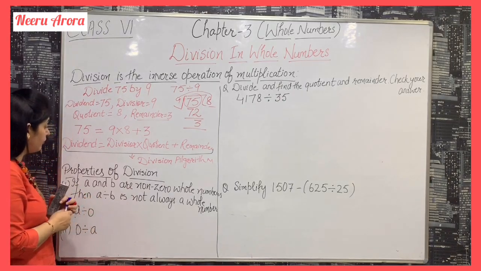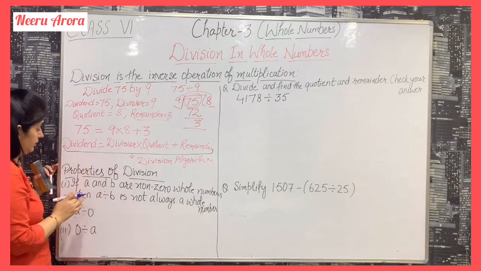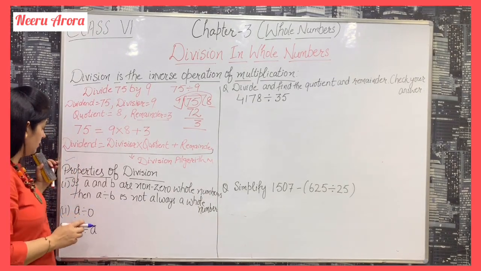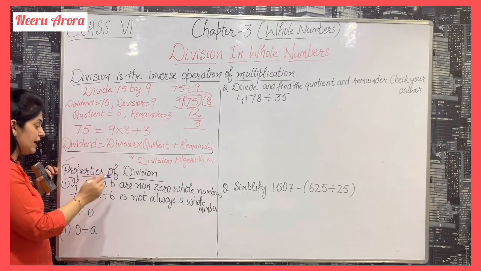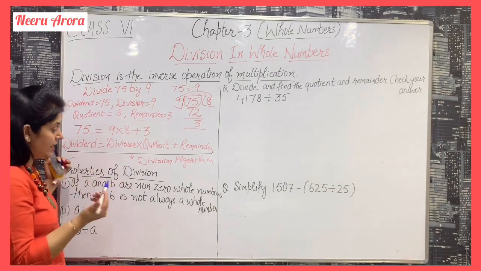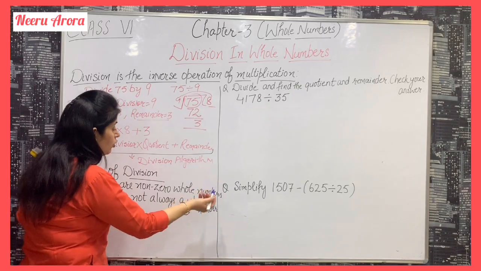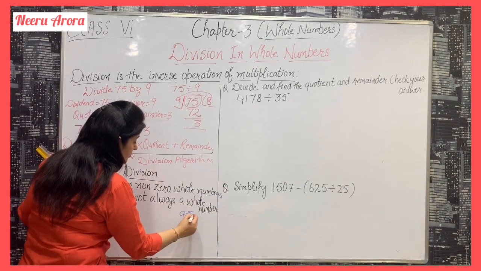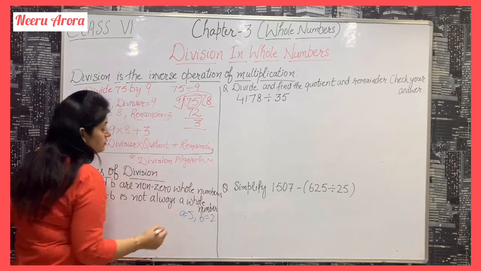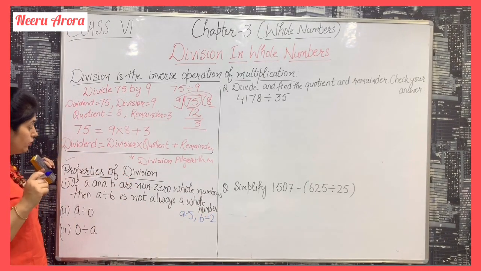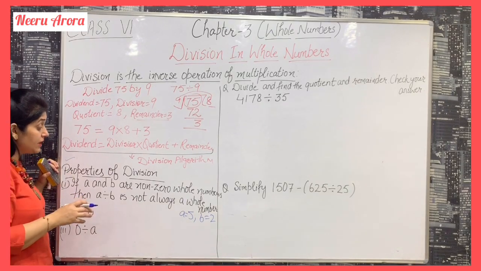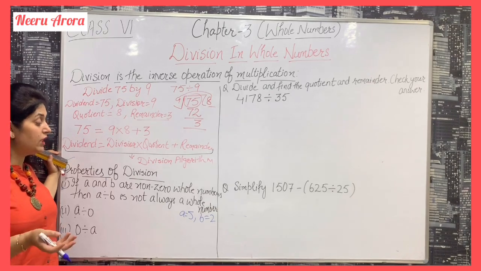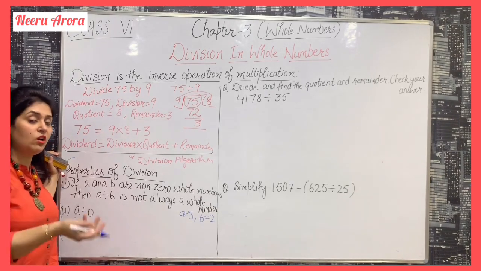Now look at the properties of division. There are 3 most important properties. If A and B are any non-zero whole numbers, say A is 5 and B is 2, then A divided by B is not always a whole number. It is not compulsory that when we divide any two whole numbers the answer is a whole number.